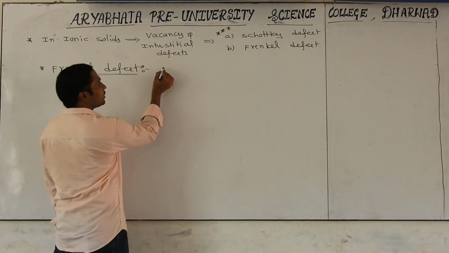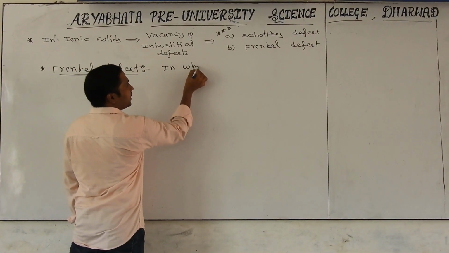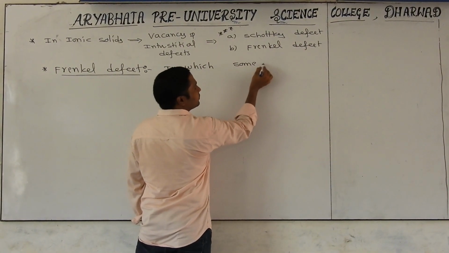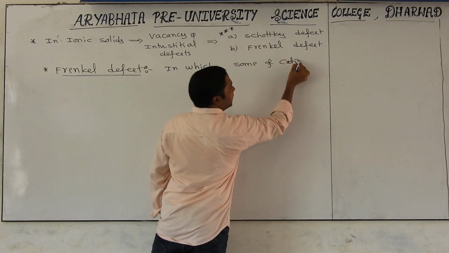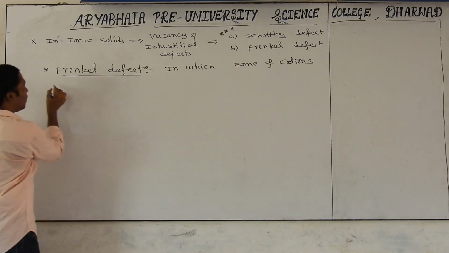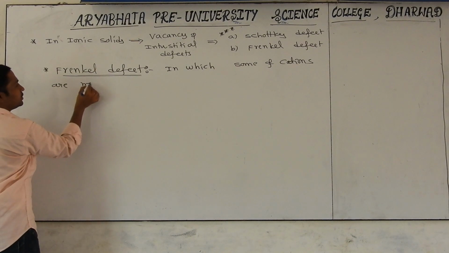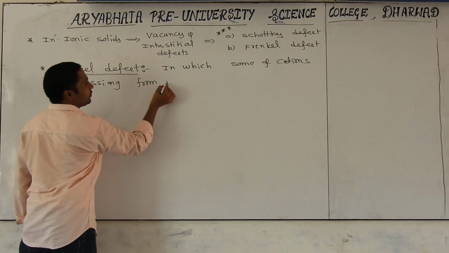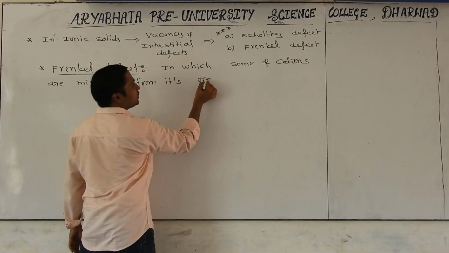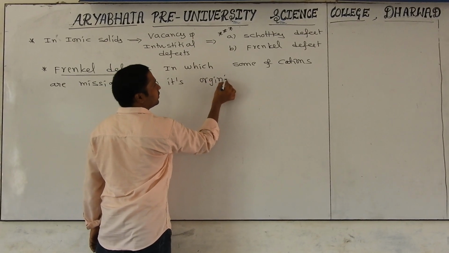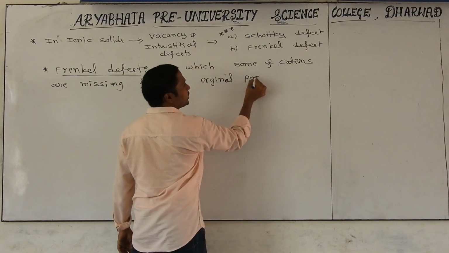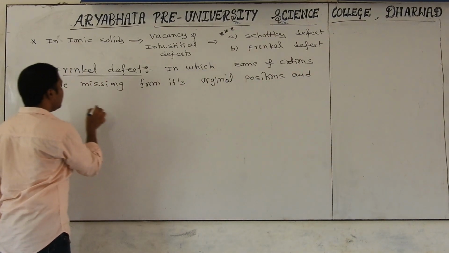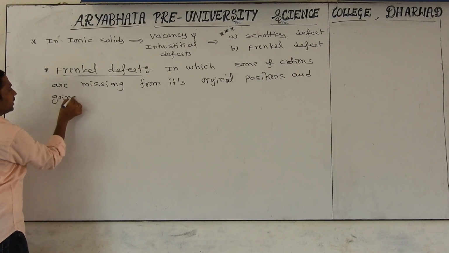Frankel defect means it is a defect in which some of the cations are missing from their original positions and going into interstitial sites.